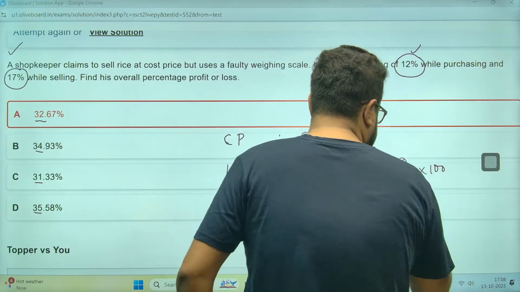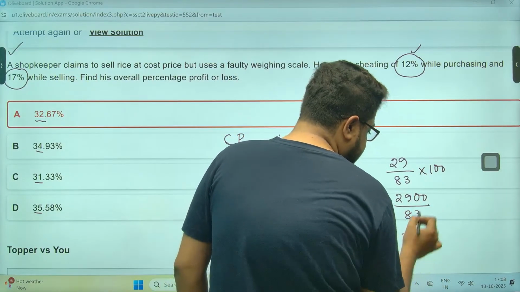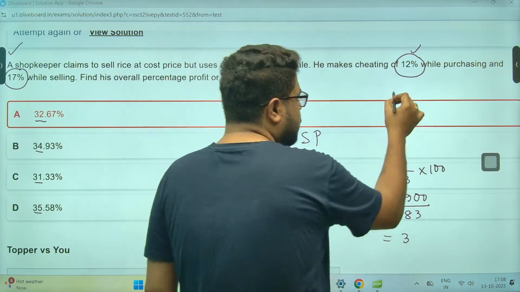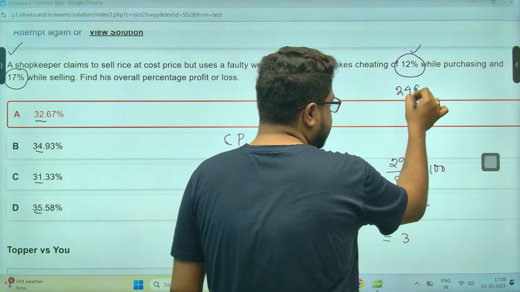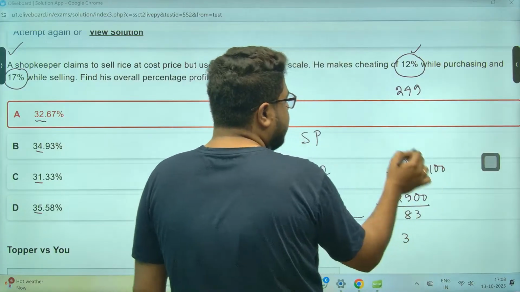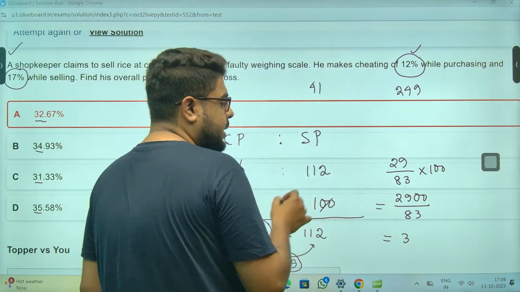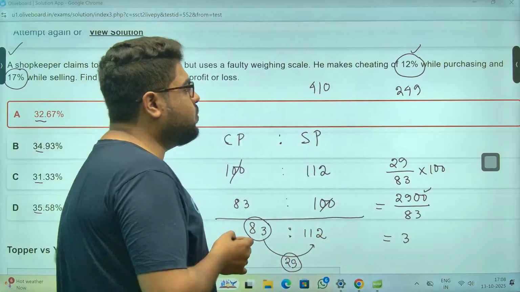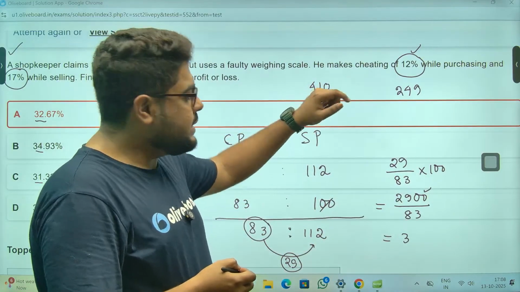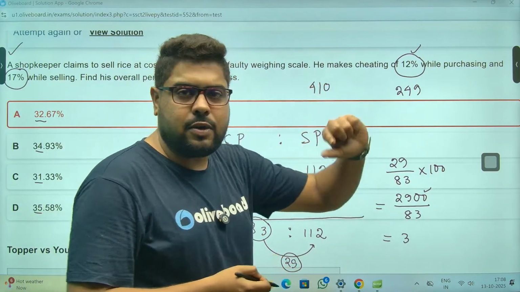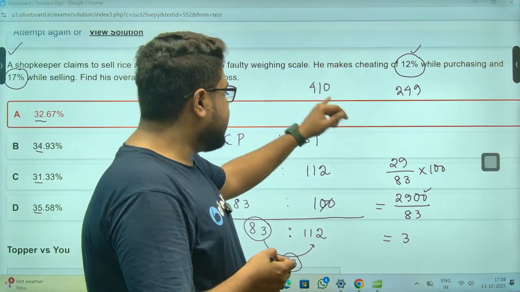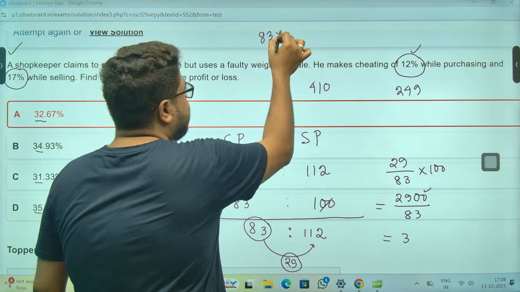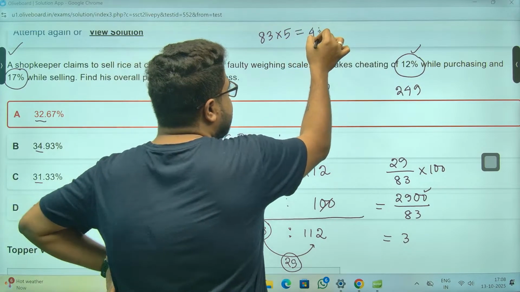83, 3s are definitely 83 into 3. 80 into 3 is 240, so 249. That means 250, so 41 remaining. So 41, then another 0, 410. So 83 into 5 will be close to 405. 3 fives are 15, so 83 times 5 will be 415.